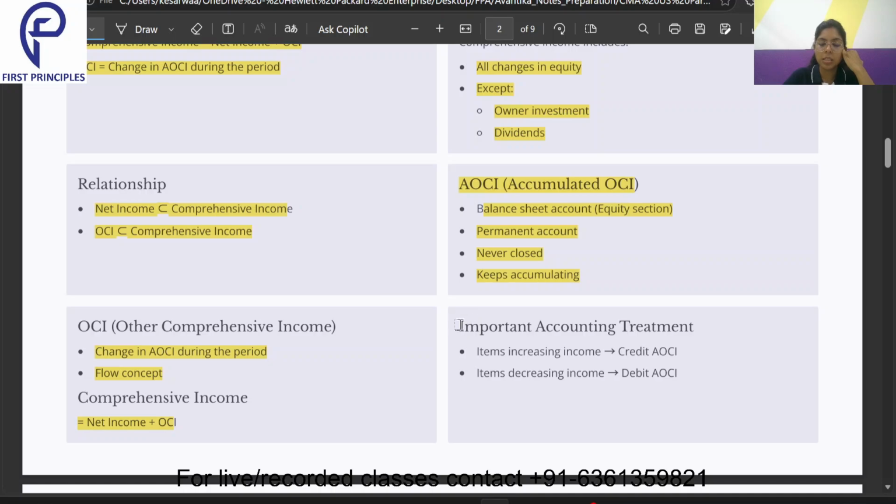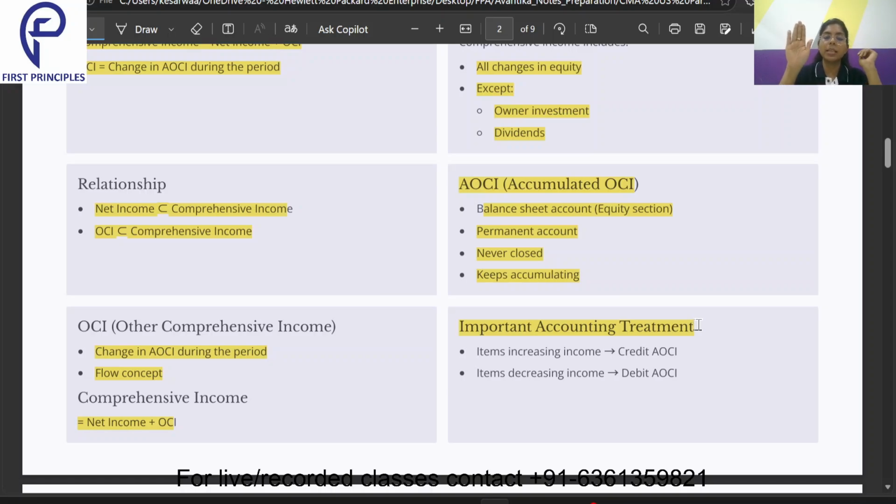Now, this is very important, the important accounting treatment. One concept I will explain. If you understand this, the rest of the CMA US journey will be very easy for you, and not just CMA. Even if you pursue CPA, CFA, ACCA, or any other degree, it becomes really easy. In a balance sheet, there are two columns: one is the asset side, one is the liability and equity side. If anything on the asset side has to increase, we debit it, and if anything on the asset side has to decrease, we credit it.